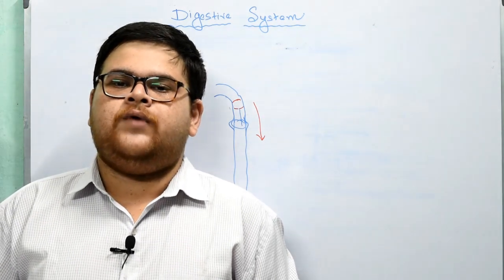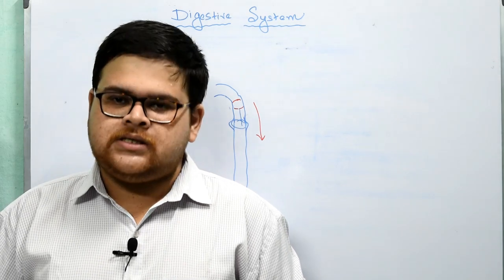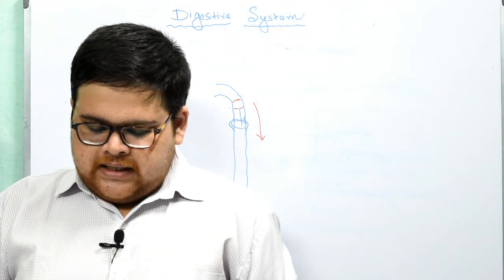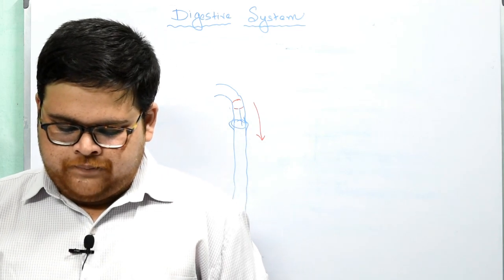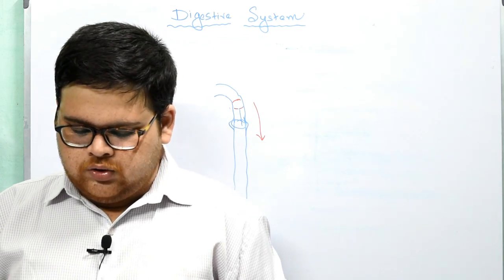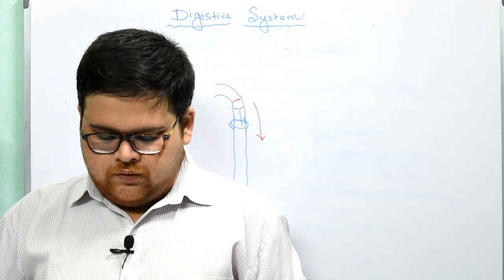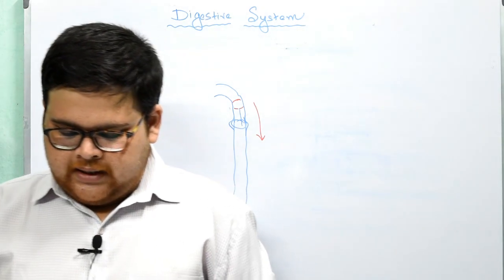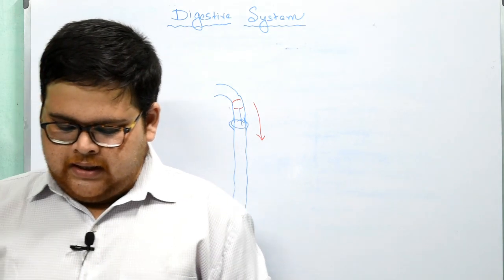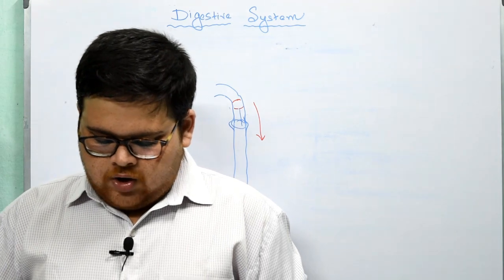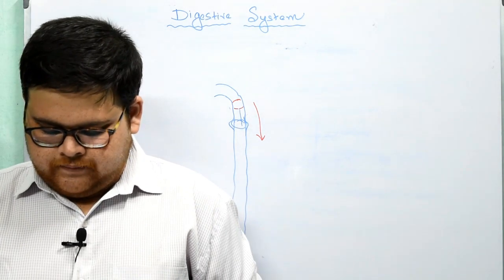Now the very vital and important part of the digestive system is the stomach. See, the stomach is an elastic bag located below the diaphragm. In an average adult, it can hold 2 to 3 liters of food. Its walls are highly muscular and churn the food thoroughly to mix it with the gastric juices secreted by the inner lining. The opening of the stomach into the intestine is called the pylorus.